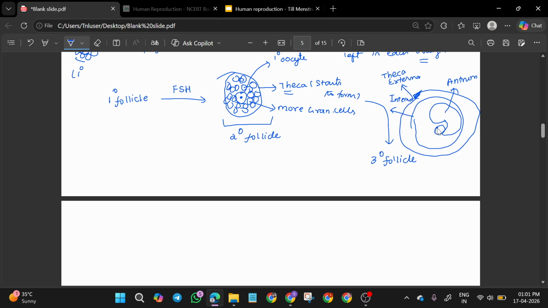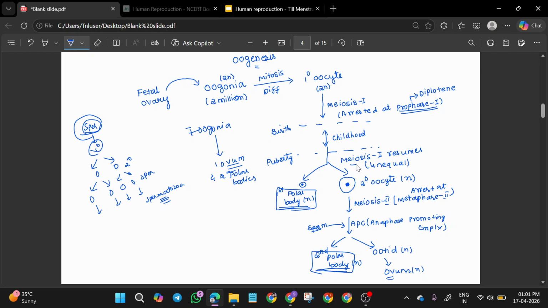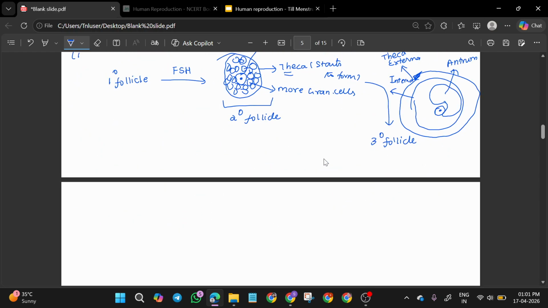And inside, meiosis 1 will be completed. We already saw that when meiosis 1 is completed, a secondary oocyte forms. There was a primary oocyte, and now it changes into a secondary oocyte. Now inside the tertiary follicle we are going to have a secondary oocyte. As usual, more granulosa cells will be present.